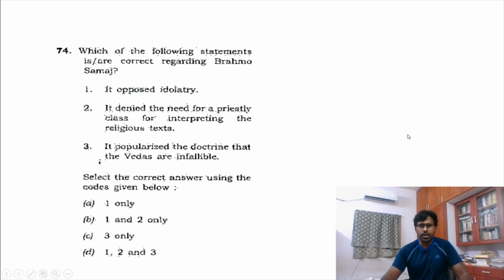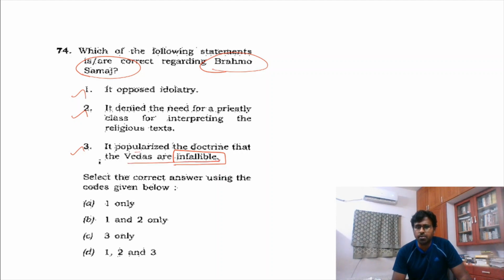The next question, again a history question. Question 74: in the case of the Brahmo Samaj, this is true, but they said it is not. What they are saying is that they popularized the doctrine that the Vedas are infallible. Actually, they said you should not think they are infallible. Having this dogmatic view that the Vedas are the only thing was a problematic thing. You have to have a flexible way of understanding the Vedas, and they can be false at times also.